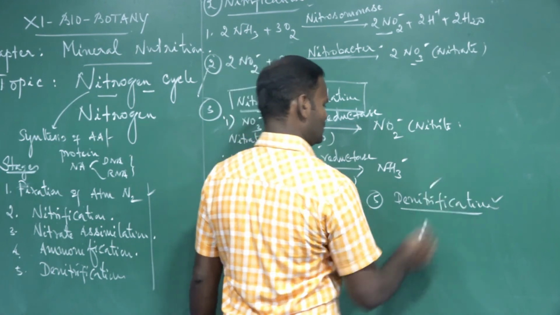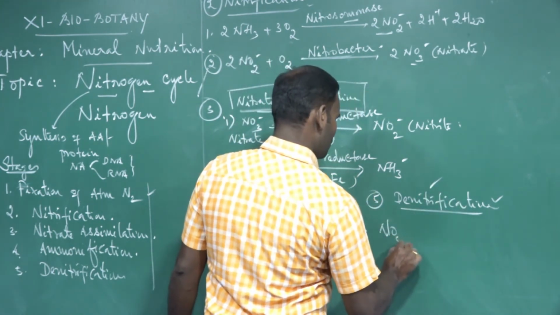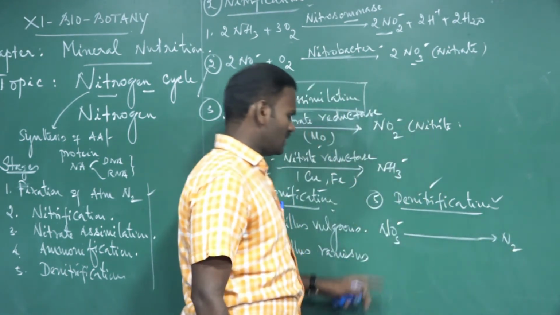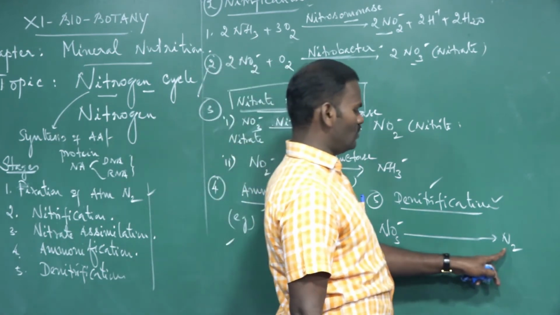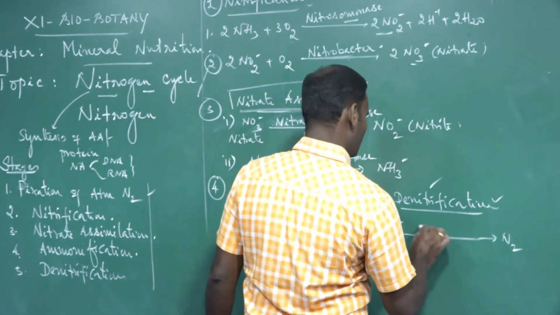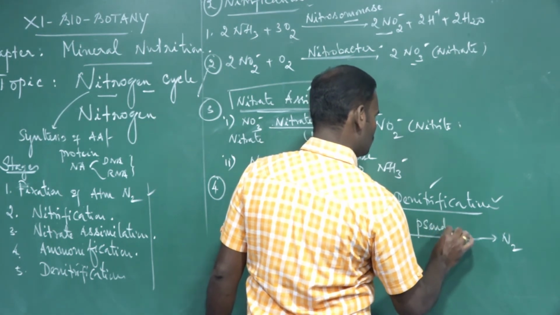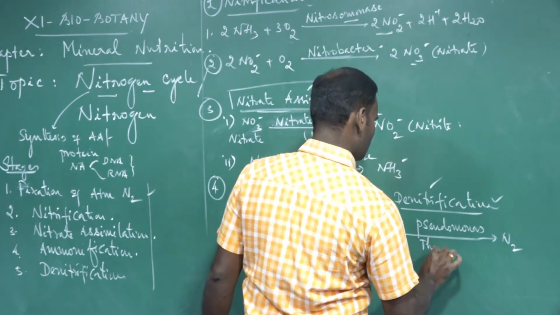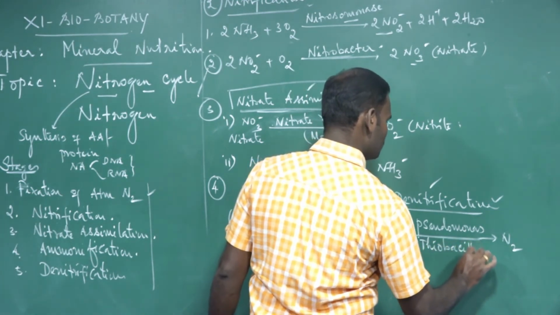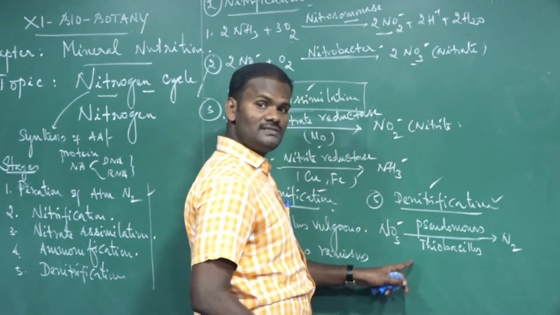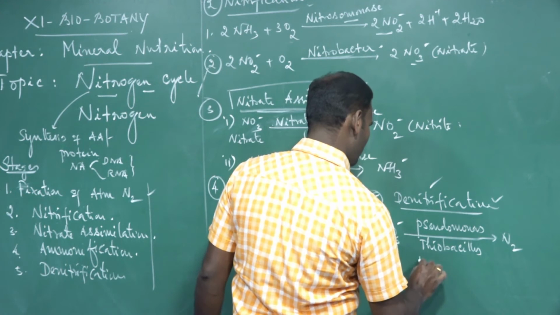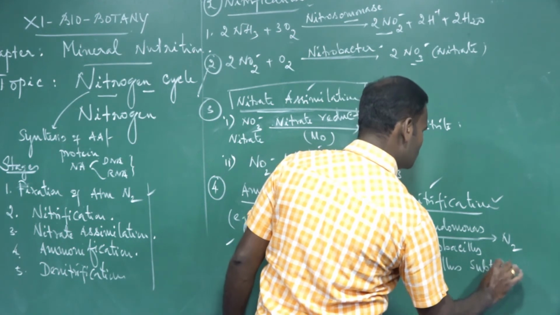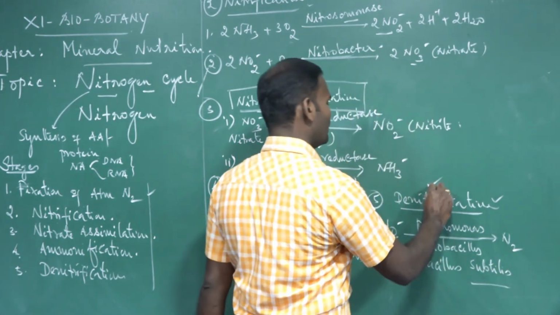Nitrate ions are converted into nitrogen, into atmospheric nitrogen, with the help of Pseudomonas, Thiobacillus denitrificans, and Bacillus subtilis bacteria. These are involved in denitrification.